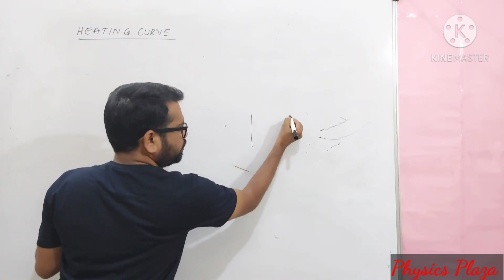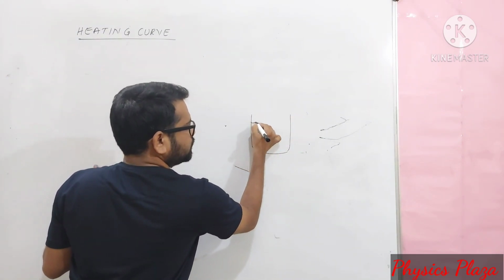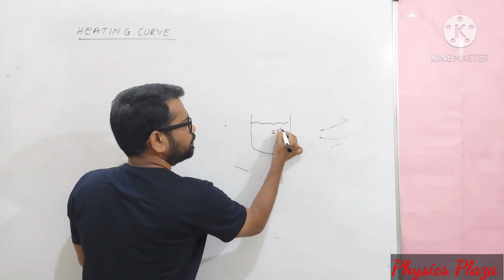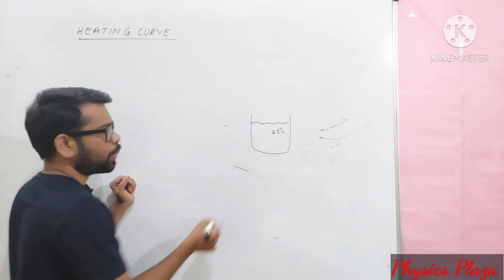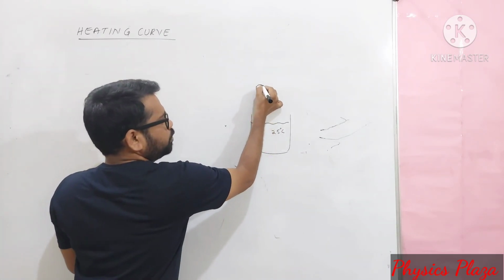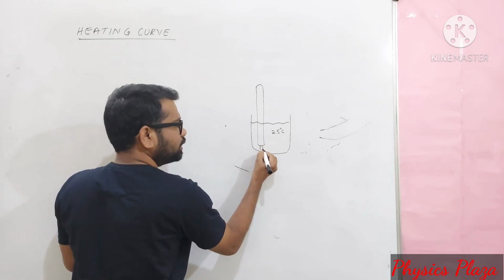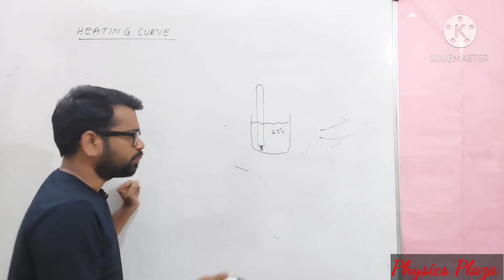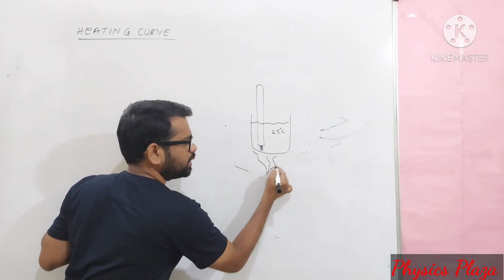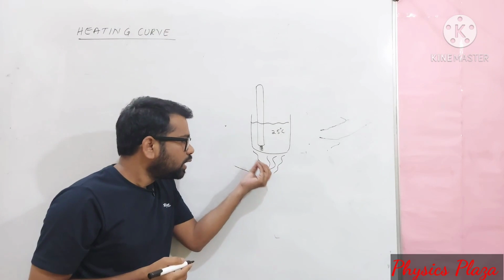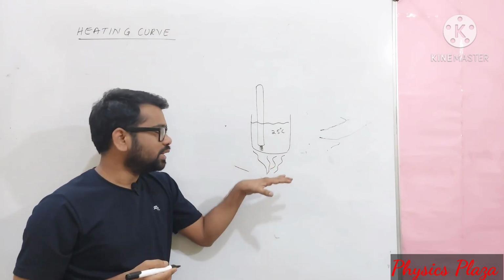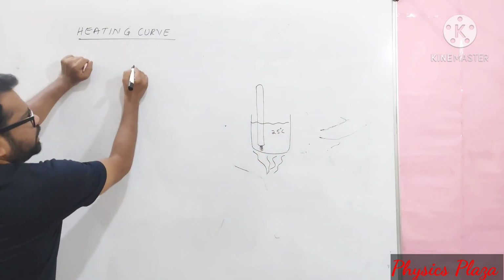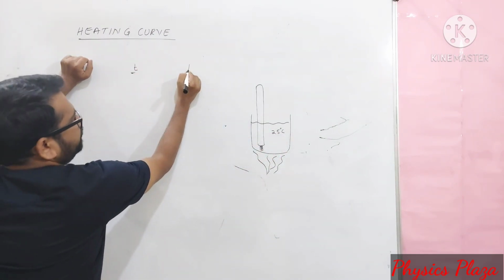Children, in order to understand that, let us take some amount of water in a beaker. Usually it is at room temperature, let us say 25 degrees Celsius. Now a thermometer is placed in it so that it can read the temperature continuously, let us suppose every 30 seconds or every 20 seconds. And this setup is placed on a burner so that heat is supplied at a constant rate. So children, initially what happens, let us see. With time we can see how the temperature changes.